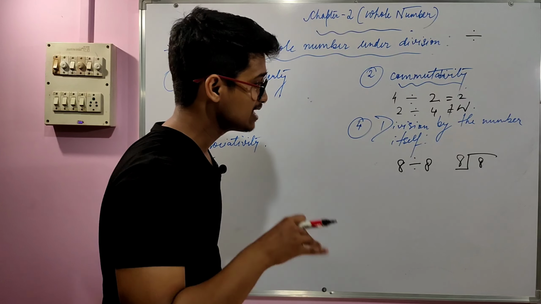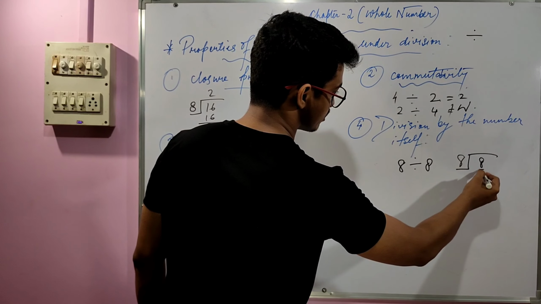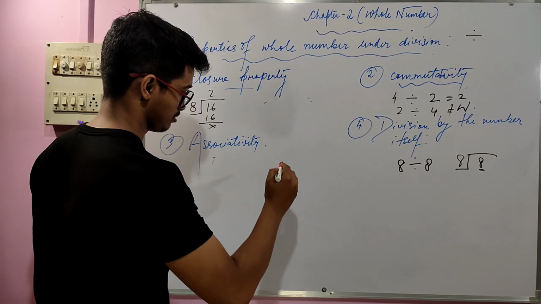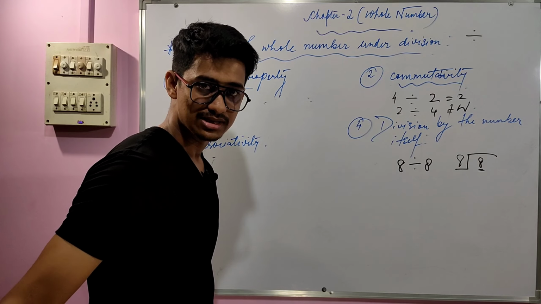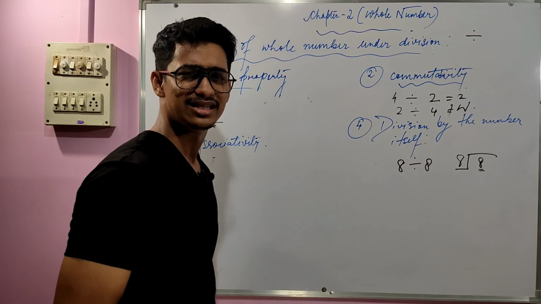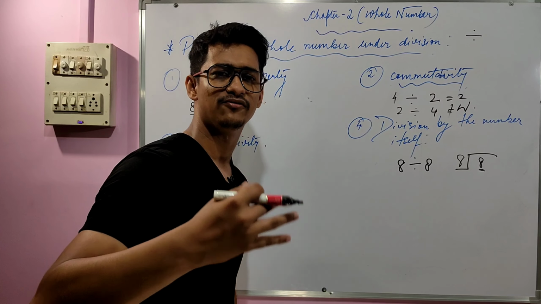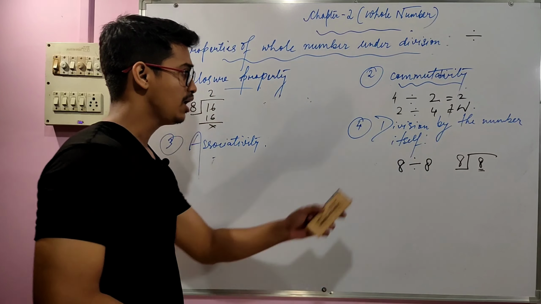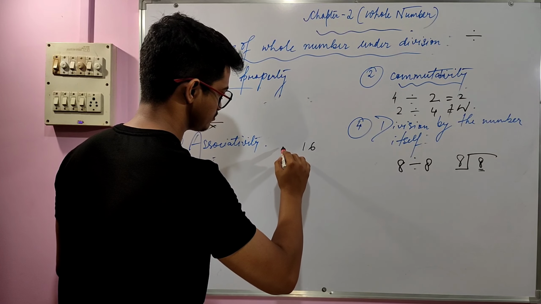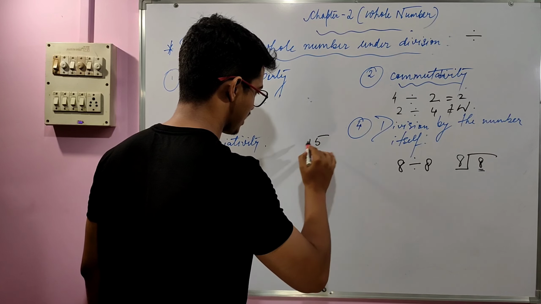What do you mean by divisor and dividend? The number which is being divided is called the dividend. That is a later part which is there in your book, but let's just understand here. Let's take a different example. Let me take 15 and 2.